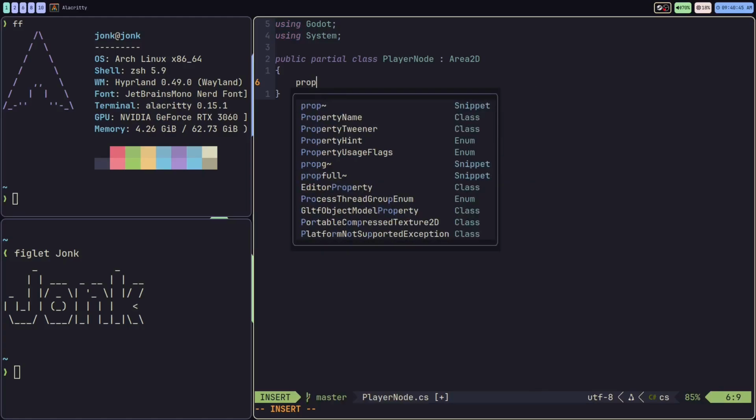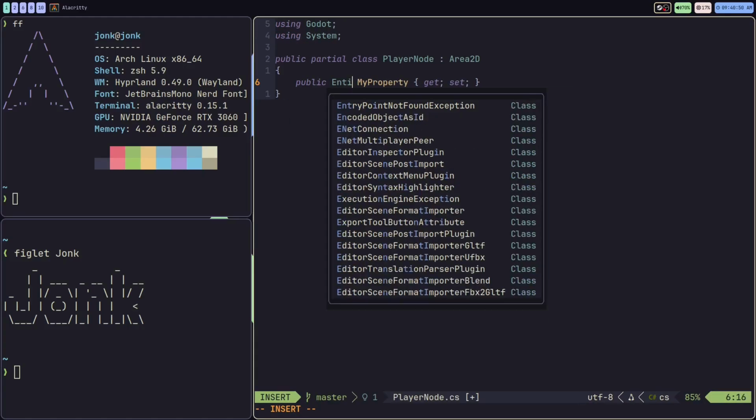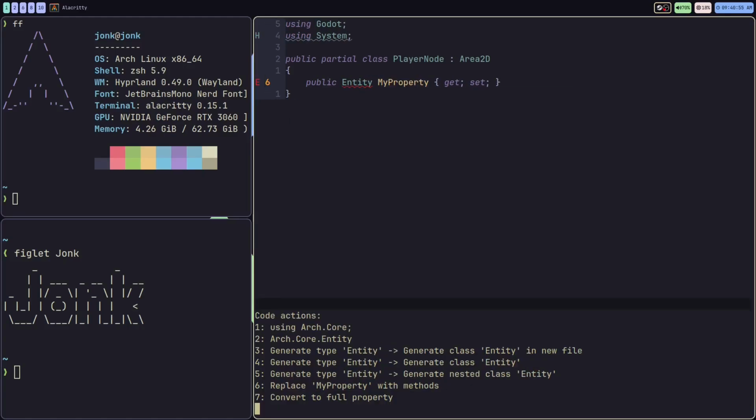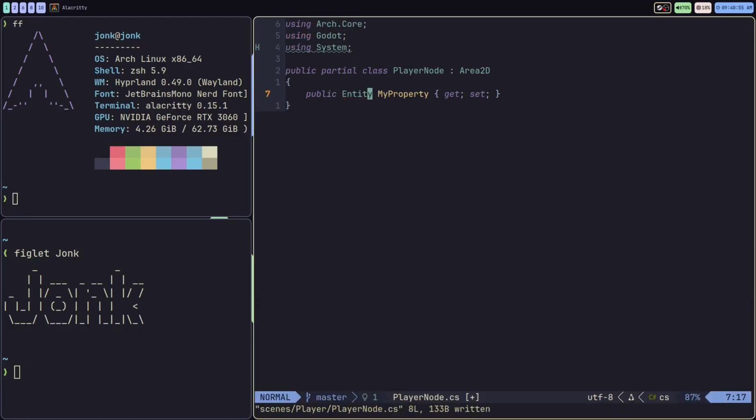Here we're going to have a property and it's going to be the entity. We're going to have to import Arch.Core like so. And this is going to be the player entity. So I'm going to just call this player. This could be nullable, so I'm going to set this to nullable. And now we're going to be seeing sort of how we're going to be moving the player around.